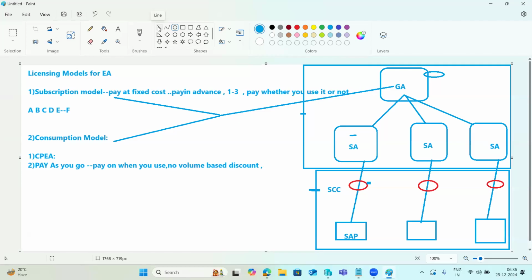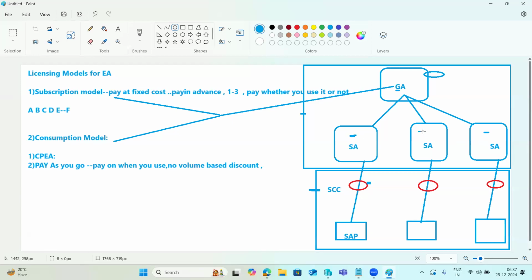Using the system DB, how can we manage all the tenants? If you want to delete or stop anything, we can do it from the global account only, right? System DB only here. Global accounts are region and environment independent. There are no regions for the global account. Only sub accounts are region-dependent environments. We can choose it here. It's specific to only one region. We have to choose it for each sub account.